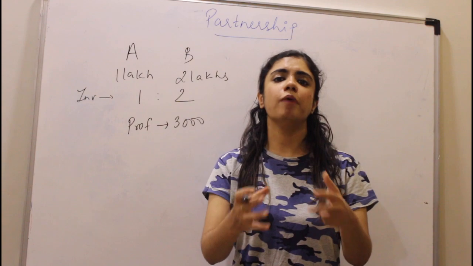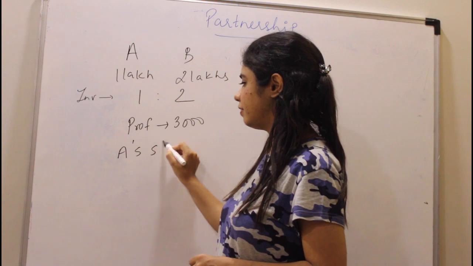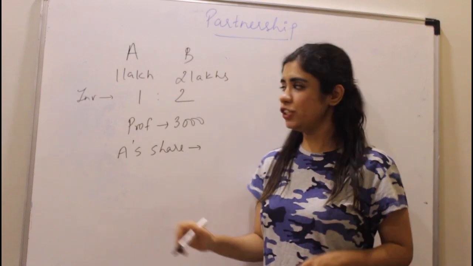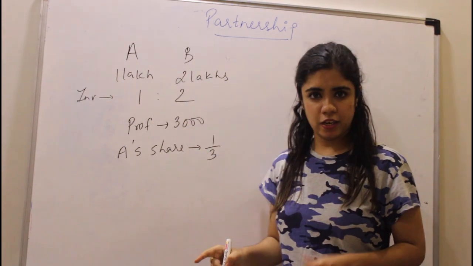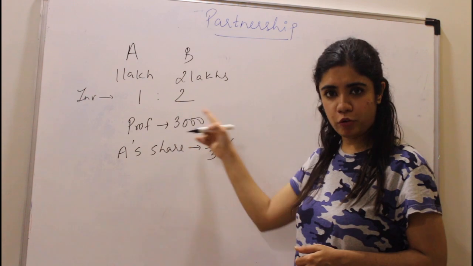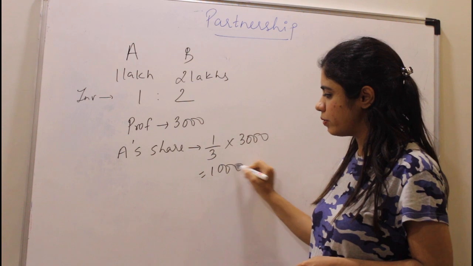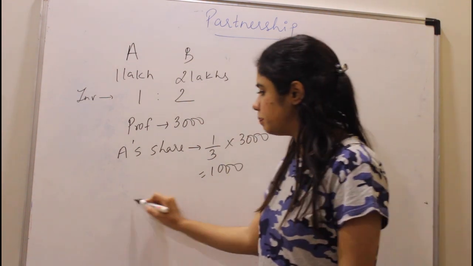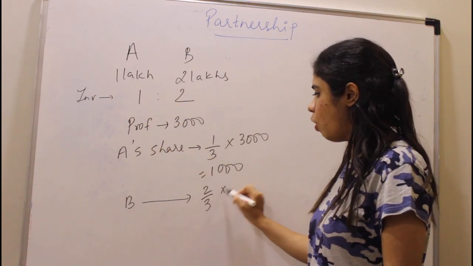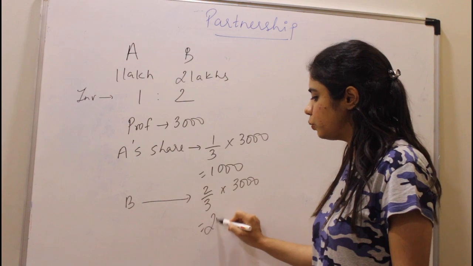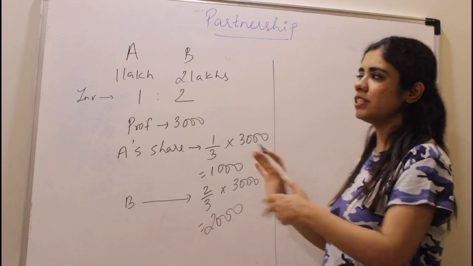So if I ask you what is A's share, A's share will be 1 upon total, so that is 1 by 3. The total is 3. 1/3 of the total profit, so 1/3 of 3,000. So A will get 1,000 rupees. Similarly, B's share will be 2 upon total, so that is 2/3 of 3,000, which is 2,000 rupees. This is B's share. This is the basic concept of investment.